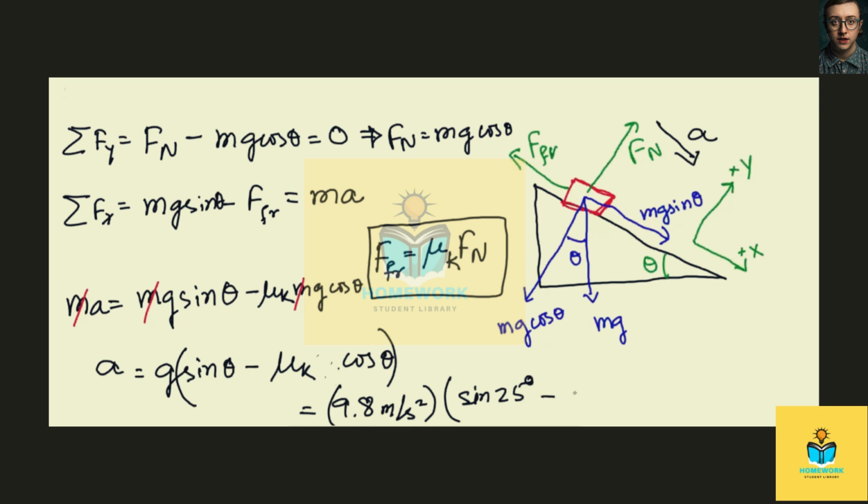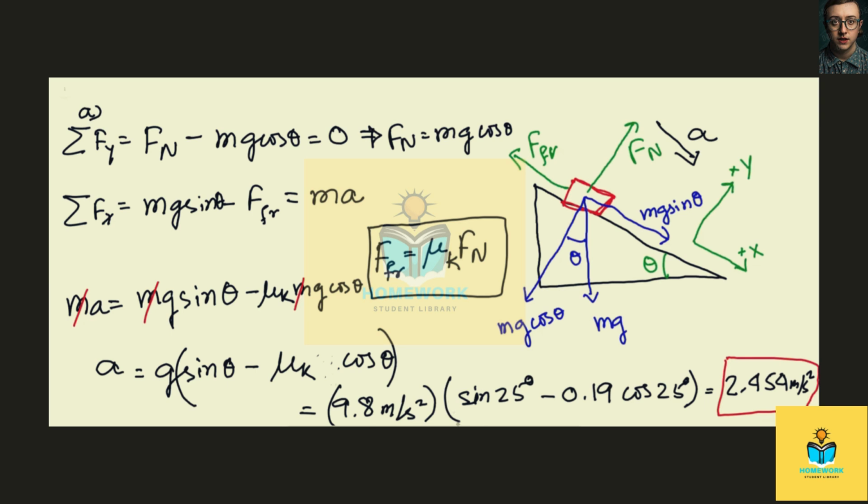And combining all of them together, we see that the velocity is 2.454 meters per second squared. Sorry, the acceleration is 2.454 meters per second squared. So that's part A, where we had to find the acceleration.